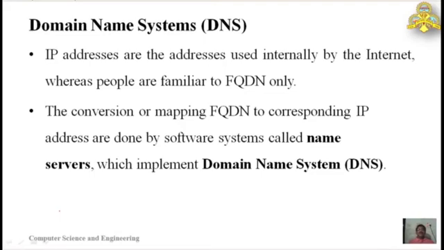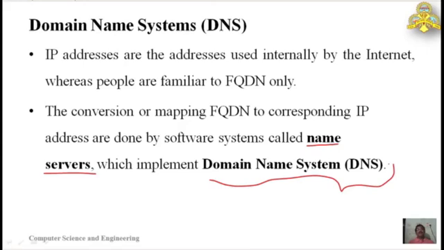This mapping, that is conversion of a fully qualified domain name to the corresponding IP address, is done by a software system known as name servers, which implement the domain name system. So name servers are a software system or specialized computers which implement the domain name system.